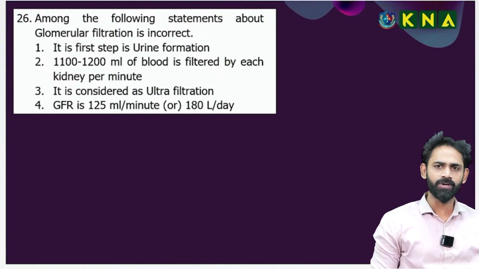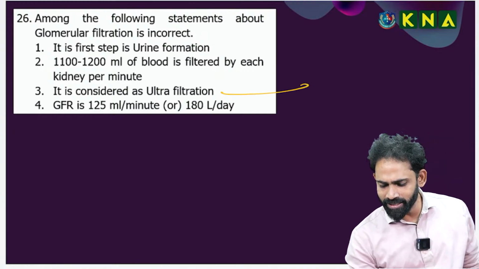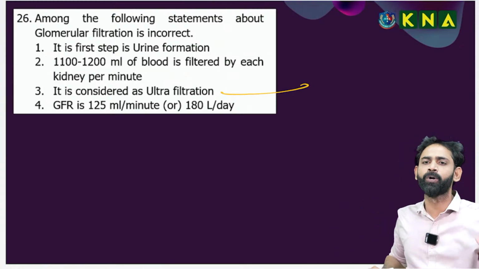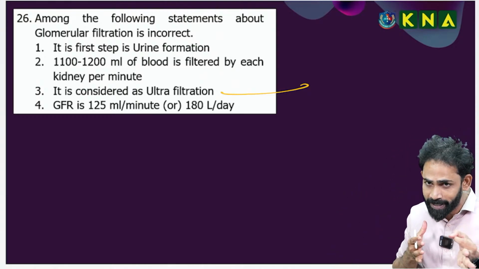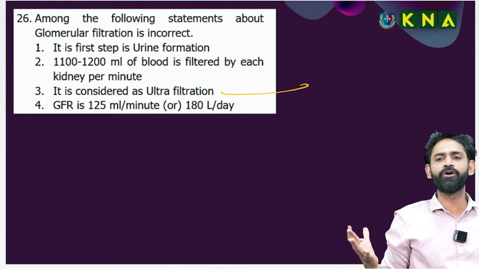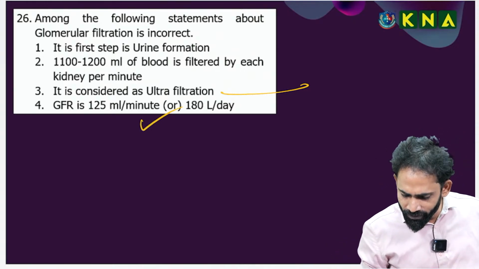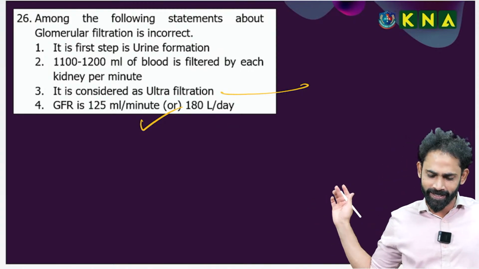First step is glomerular filtration, correct. Why is it considered an ultrafiltration? All components of the plasma except proteins undergo filtration. That is why it is considered an ultrafiltration. GFR is equal to 125 ml per minute or 180 liters per day. Correct.